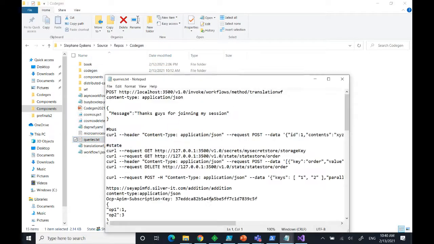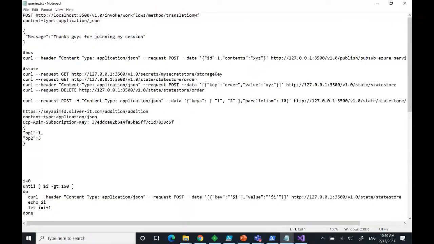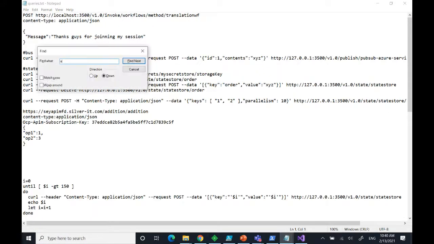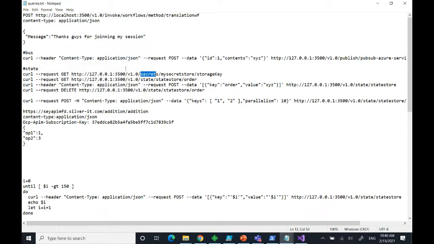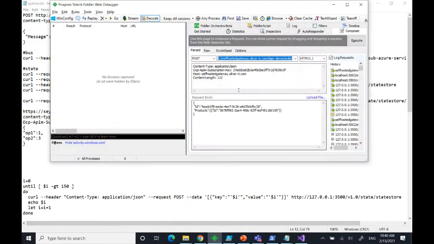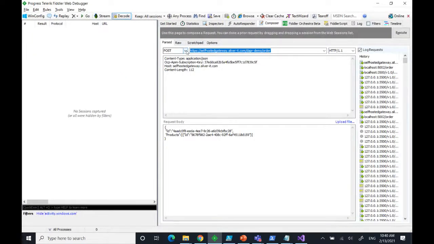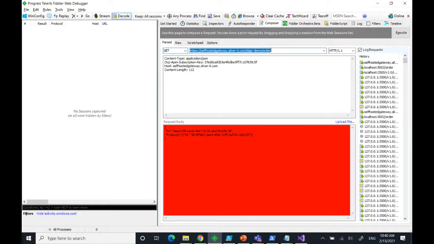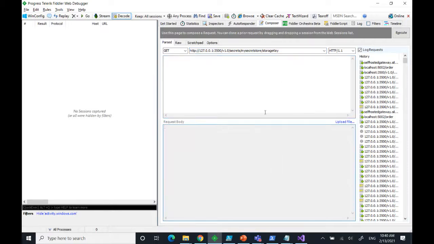So there are plenty of them here. But what I want to show first is, for instance, how easy it is to extract a secret from a secret store. So here, if I just take this and I make a get query, right? Get request. So just to show you how easy it is. Every application at some point needs some secrets, right? So here, what I'm doing is that I port forwarded my container to this localhost. So that's why I can talk to it directly.